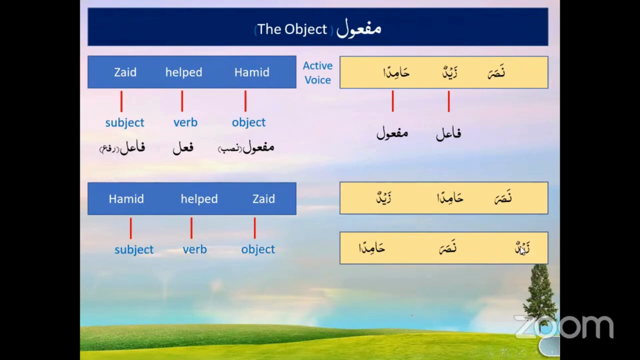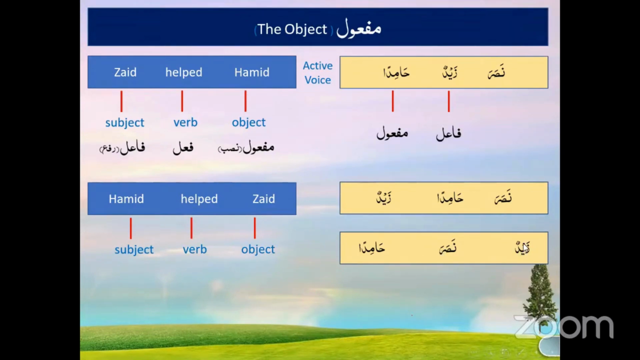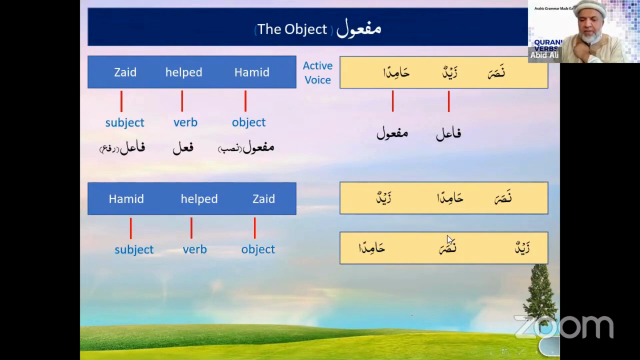So in other words, Nasara now you have separated from Zaid. Previously it was connected. Now Nasara has a fail inside it. Do you guys understand? Because this is a nominal sentence, Zaidun becomes mubtada and Nasara Hamidan together become the khabar of Zaid. What is Zaid doing? Zaid is helping Hamid. So we'll say Zaid, he helped Hamid. And you cannot call Zaid the fail anymore. You're going to say he is the fail. Do you guys see that fine point, what I'm trying to say?